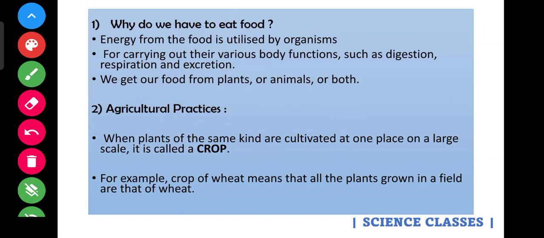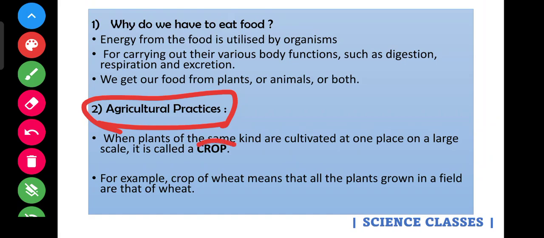The next side heading is agricultural practices. What are the practices which are made in agriculture? They are called agricultural practices. To get food or to utilize food, the food is prepared by a few plants. These are called crops.